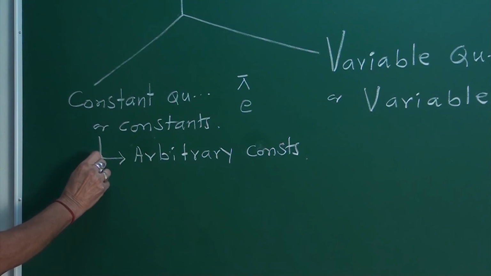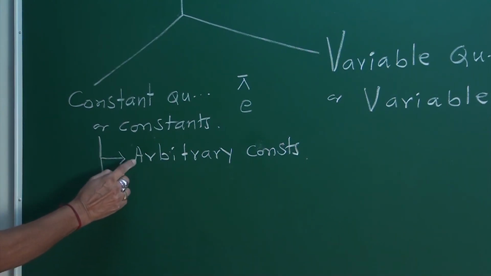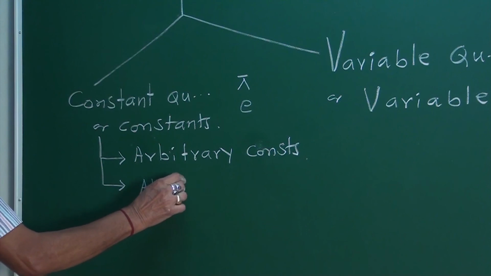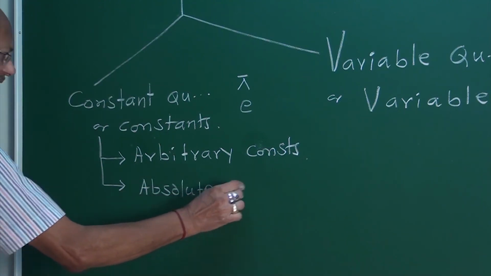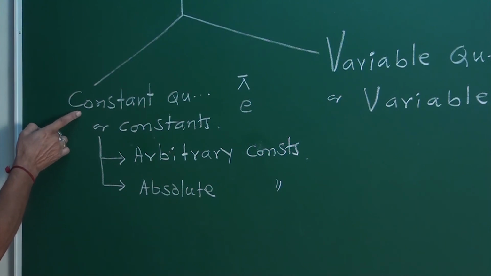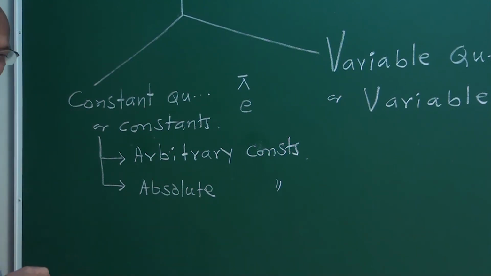And another is absolute constants. See, what is the definition of a constant?